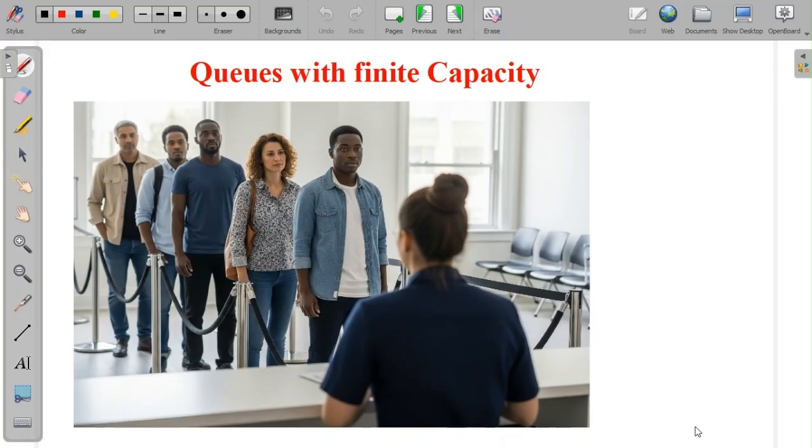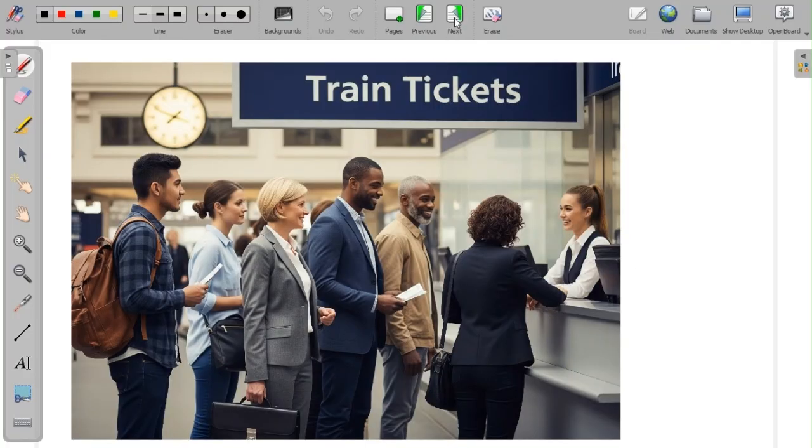In today's lesson, we'll discuss queues with finite capacity. Not all queues have infinite capacity. For example, we'll not always face situations where the server is able to serve an infinite number of people. Having an infinite capacity is possible when there is a server who issues tickets in a suburban transport system connecting various parts of the city.